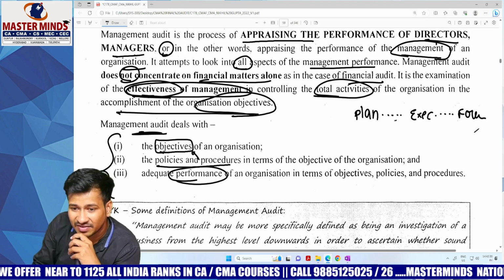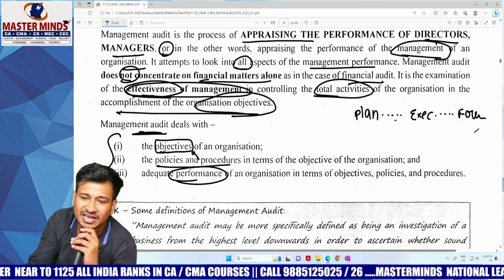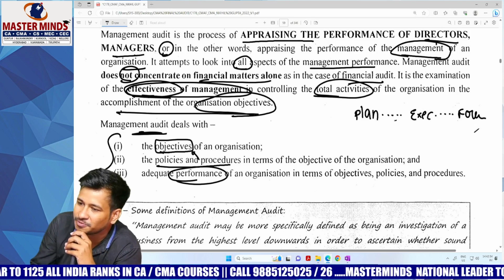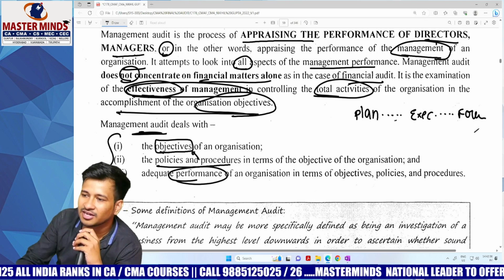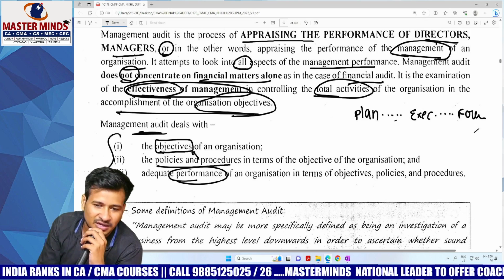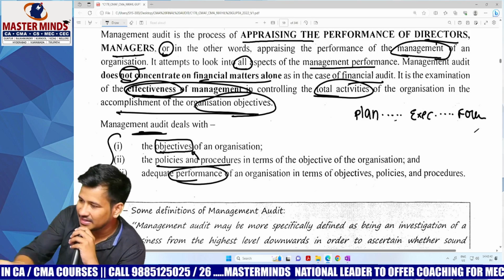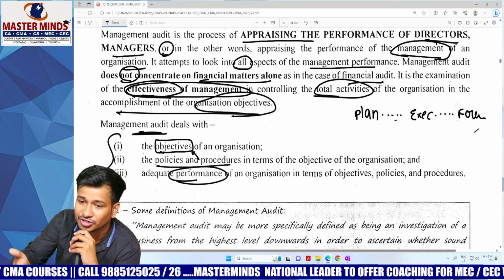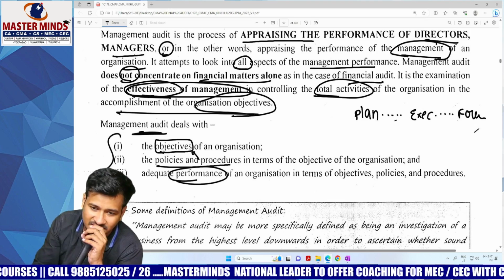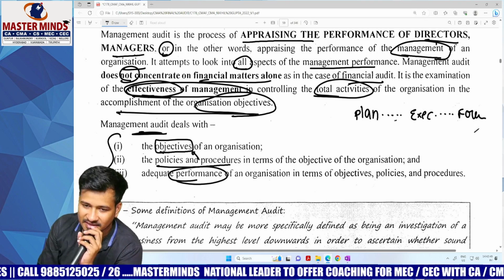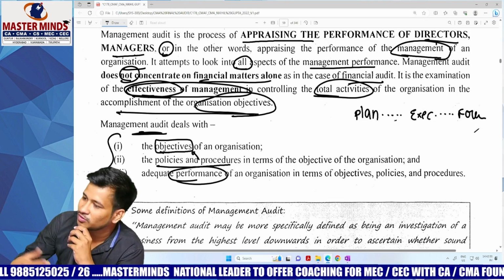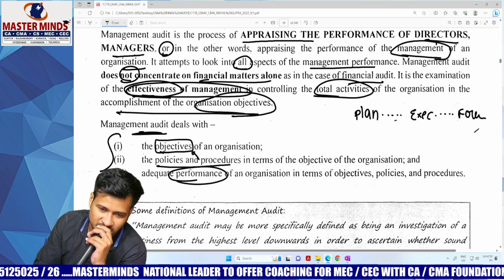From CAS 5 I have picked up the speed because everything is repetitive there. I have no option to tell anything new. And the Cost Auditing Standards also follow the same pattern, nothing great at all. And the last chapter is majorly concentrated on problems rather than the existing theory. But from here it is not like that. You'll be getting some sort of questions. You have to understand each and everything and present it properly.